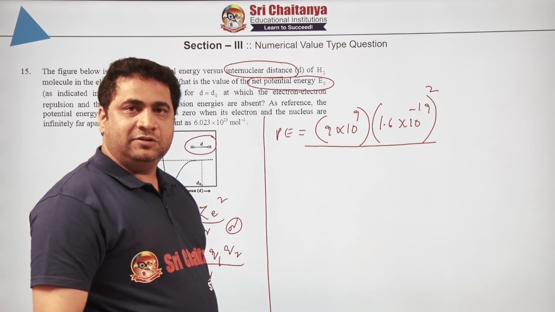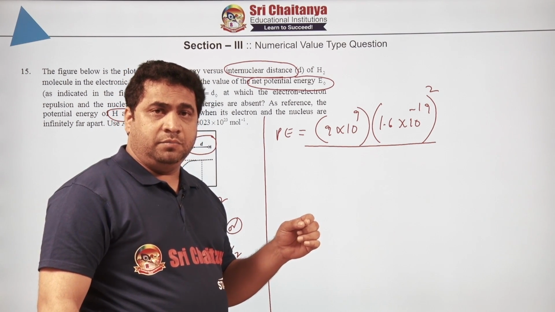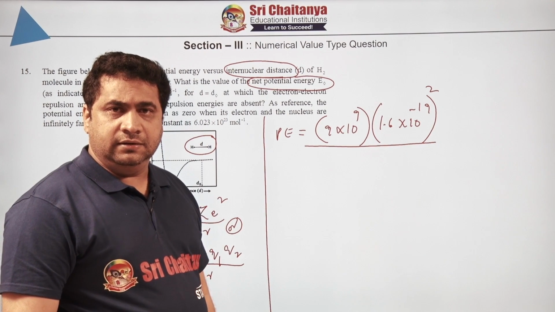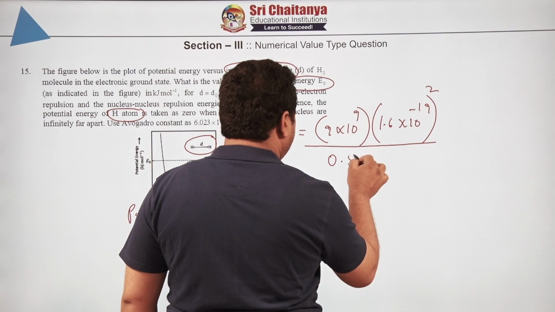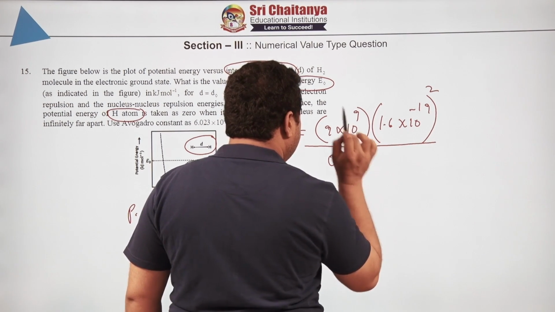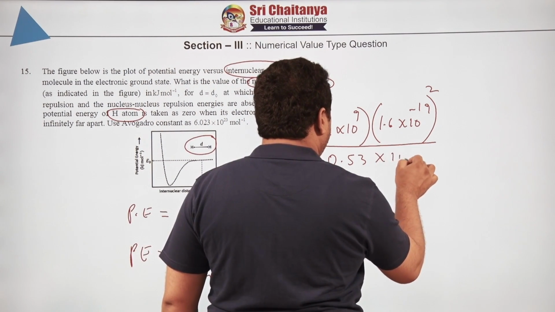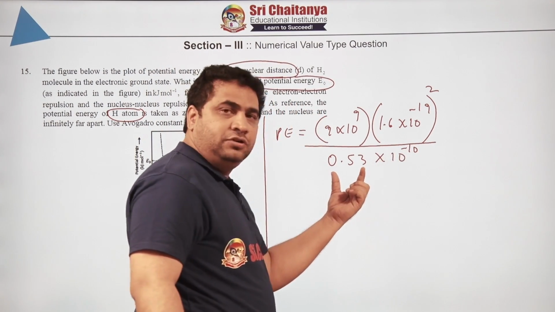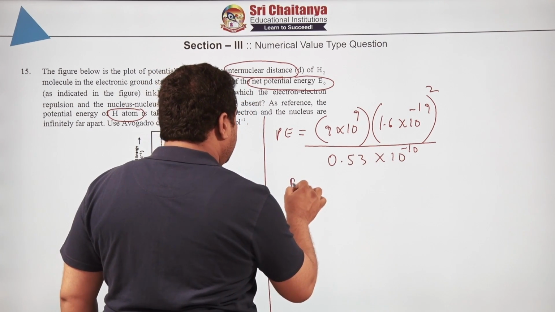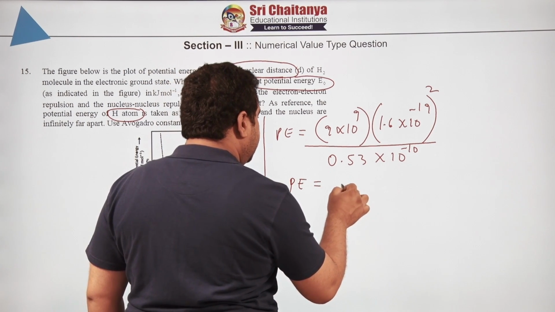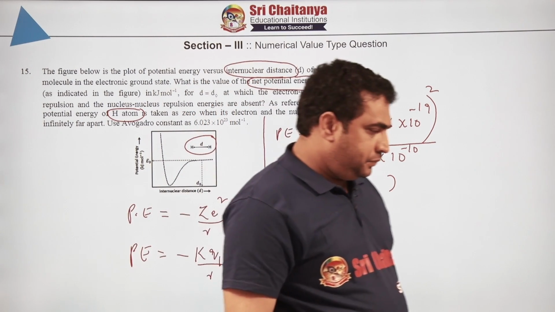R means radius of hydrogen atom. We already know the radius of hydrogen atom is 0.5 in general. Here we can take 0.529, so we can take 0.53, round figure, into 10 to the power of minus 10, because this is in Angstrom units, no? Angstrom units, right. So on solving this, whatever value will come will be for one hydrogen atom.